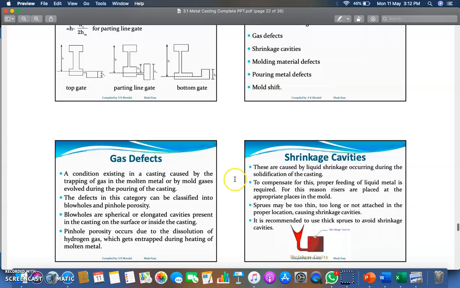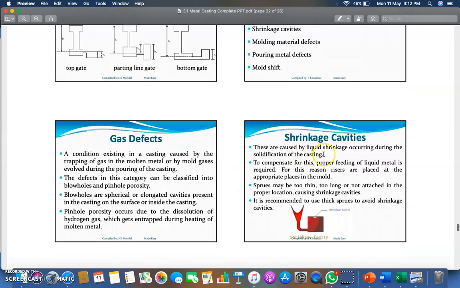Now the second type of casting defect is shrinkage cavities. Let's see how it occurs. These are caused by the liquid shrinkage occurring due to the solidification of casting. To compensate for this, the remedy for shrinkage cavities is proper feeding of liquid metal. For this reason, risers are placed at appropriate places in the mold. The positioning of the riser should be very effective for getting a remedy for these shrinkage cavities.